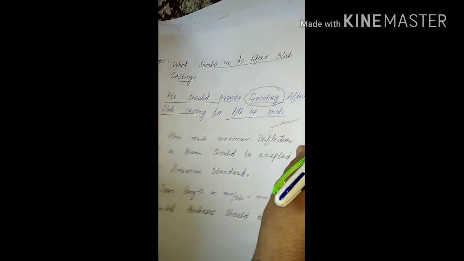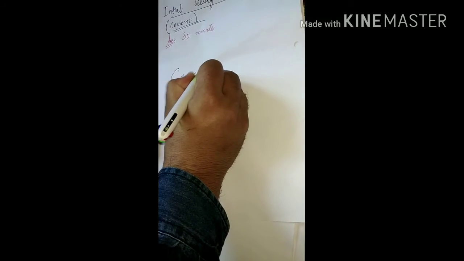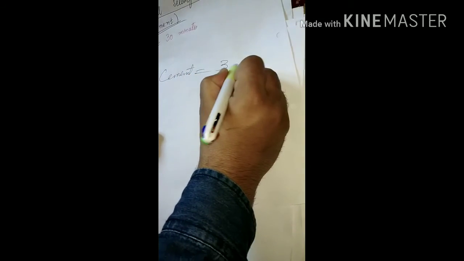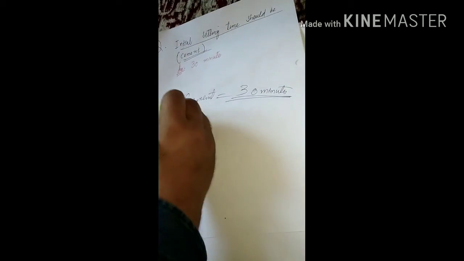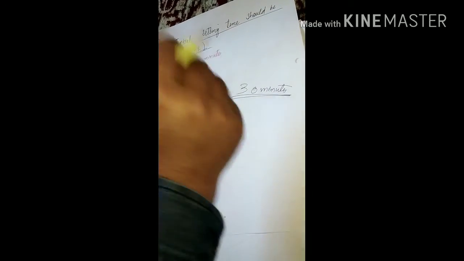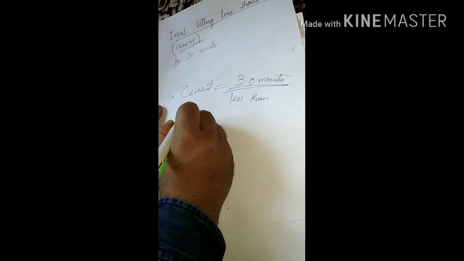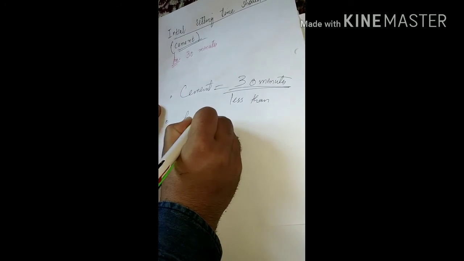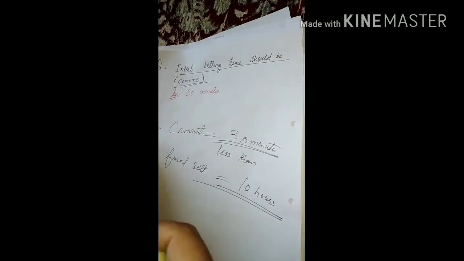And here we have the last question: what should the initial setting time of cement be? The initial setting time of cement should not be less than 30 minutes. This is a very common question, asked in every exam. The initial setting time of cement should not be less than 30 minutes, and the final setting time should be 10 hours. These are very important questions which we discuss here.